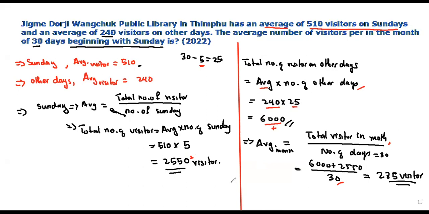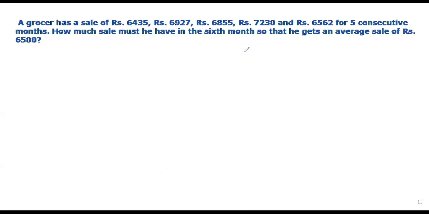Okay. Any question? This is also one of the tricky questions. A grocer has sales of rupees 6,435, 6,927, 6,855, 7,230, and 6,562 for 5 consecutive months.